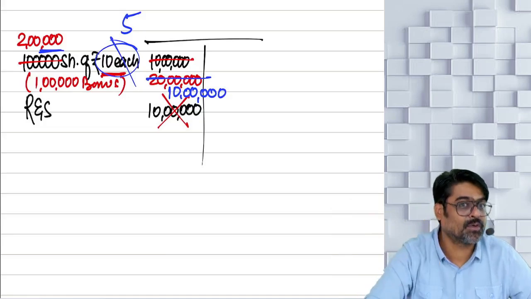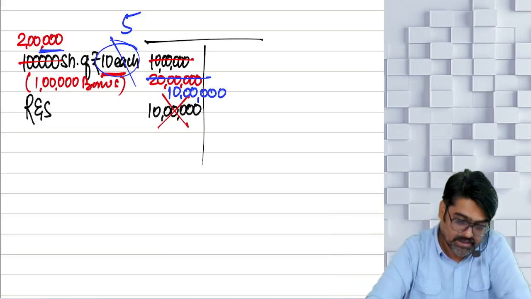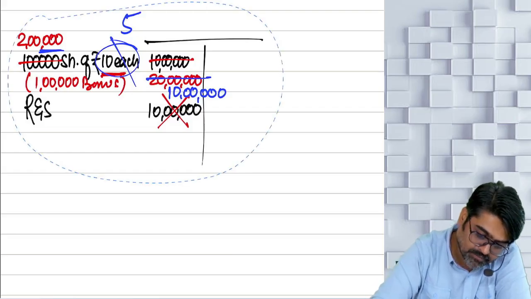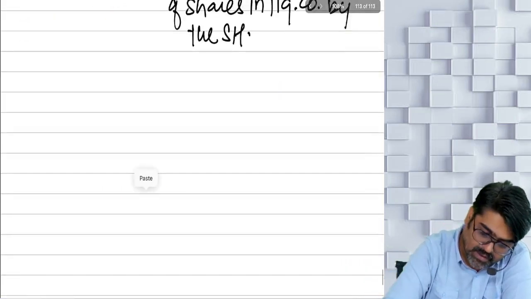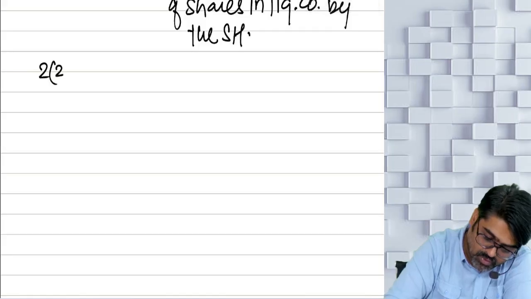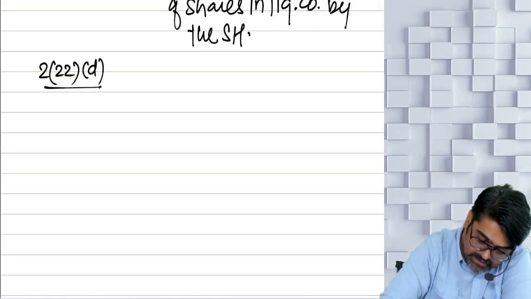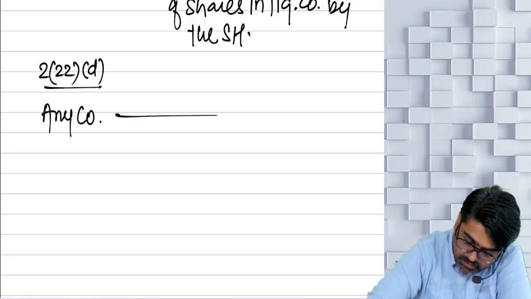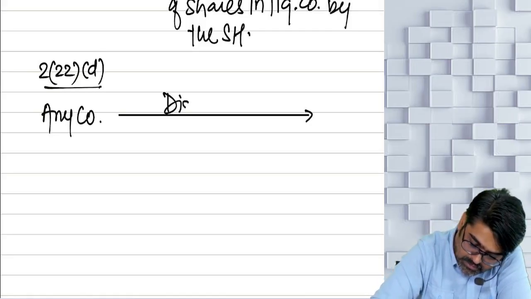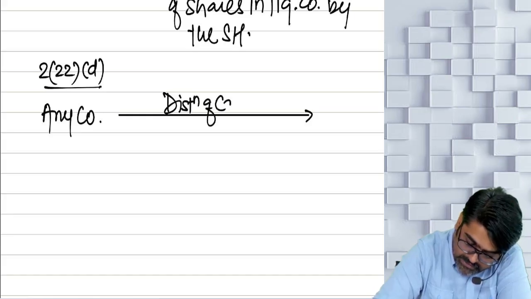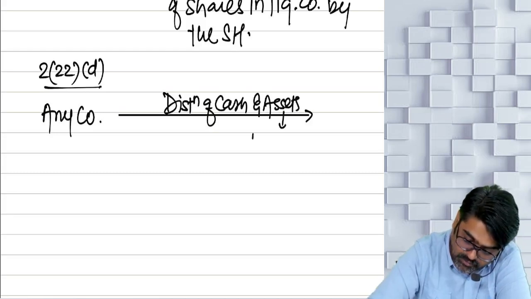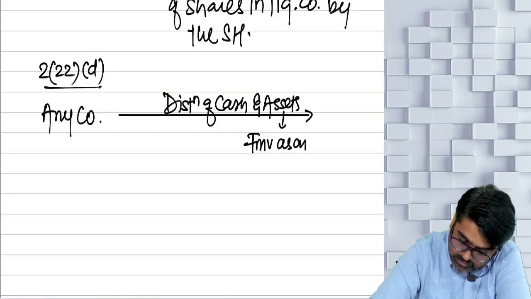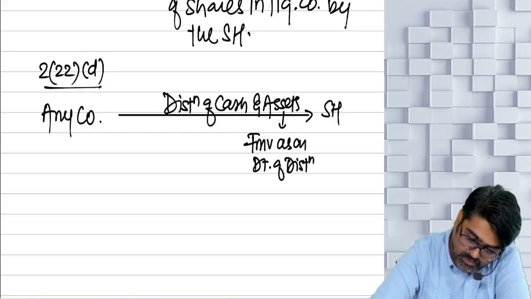So you are trying to fool us. So we'll catch you in 222D. Which section? 222D, which says, you understood the logic? So now what is happening? In 222D, they are saying that any company distributing what? Distribution of cash and assets. Assets, you have to check fair market value as on date of distribution. Now this distribution is happening to the shareholder.